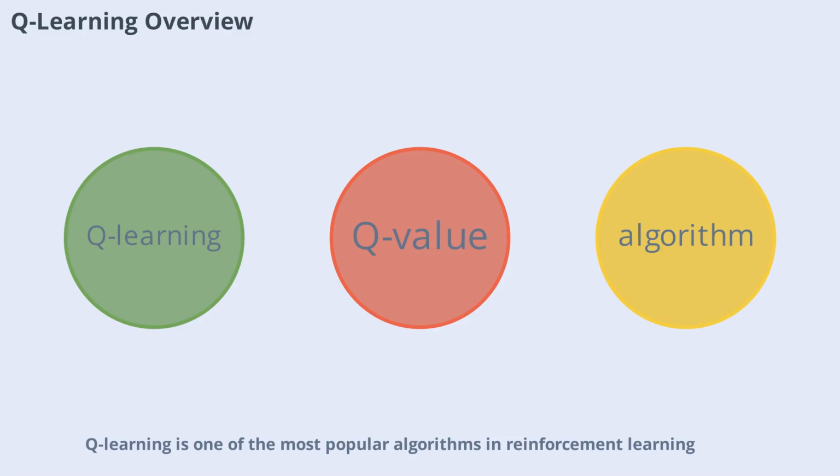Q-learning is one of the most popular algorithms in reinforcement learning. It helps the agent learn the value of taking a certain action in a given state, known as the Q value. The agent updates its Q values based on the rewards it receives, gradually building a table of the best actions for each state. Q-learning is powerful because it doesn't require a model of the environment, making it suitable for a wide range of applications, from robotics to gameplay.